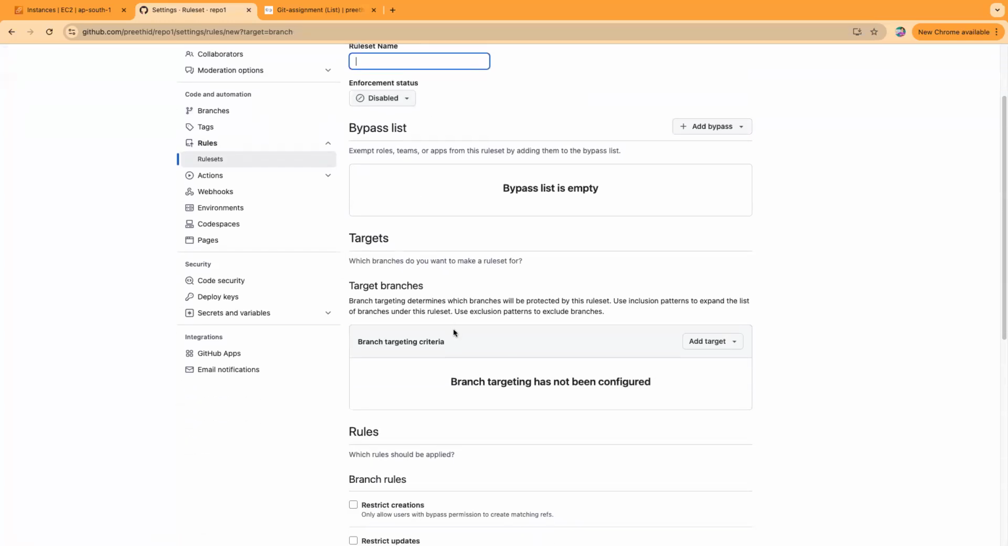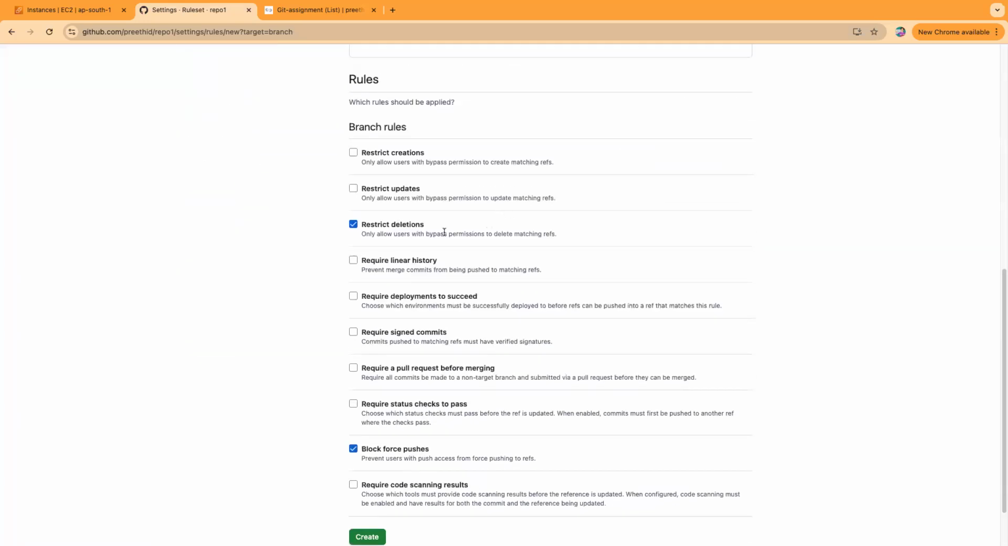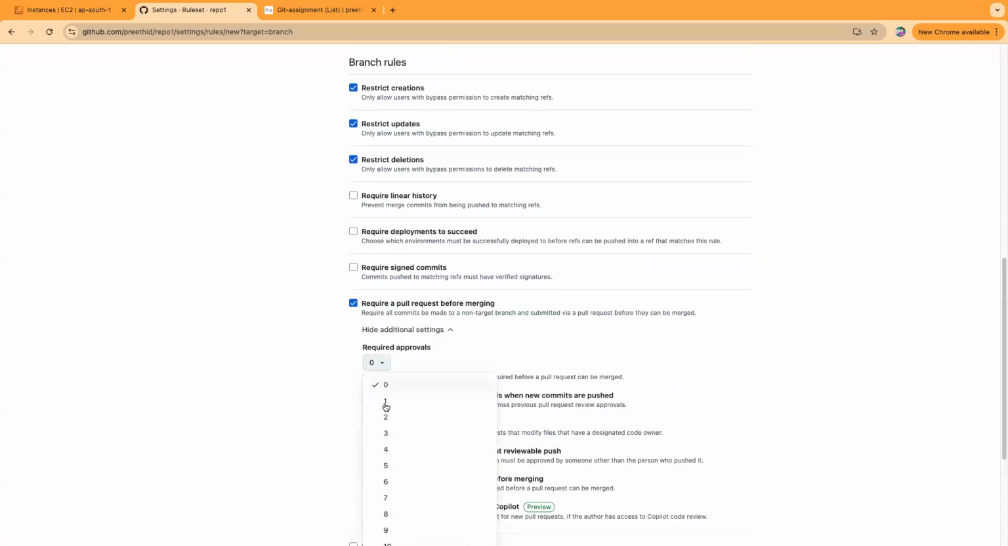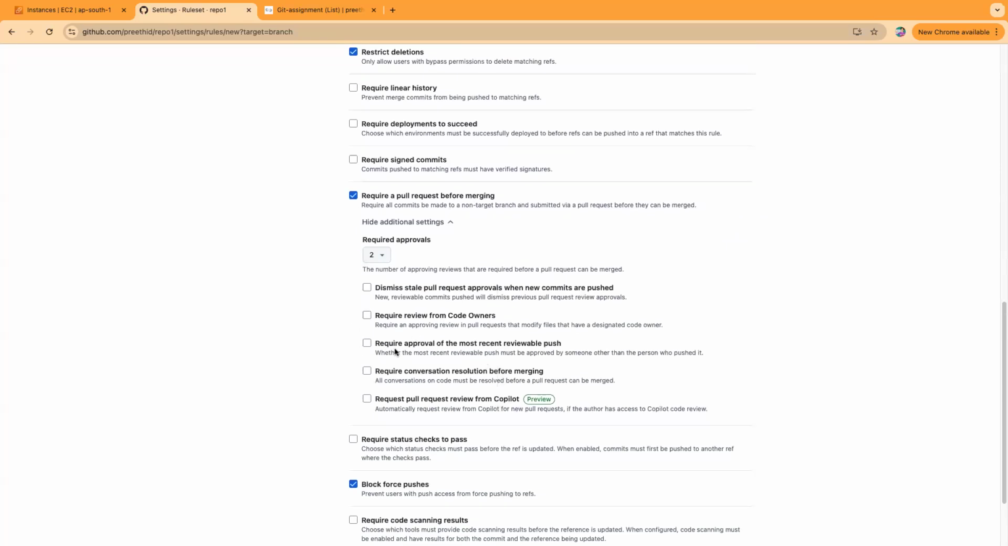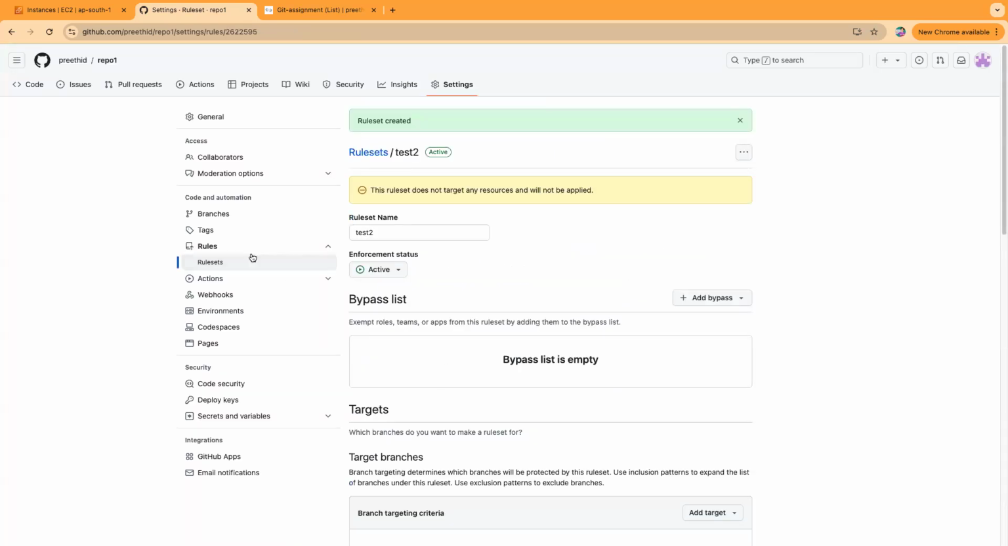What is that, enforcement status disabled? If you want the rules to be enforced, you have to choose active. So I think you have to choose active, maybe. But this is not how it was. I think some changes: restrict updates, restrict creations, require a pull request before merging, require two approvers, require approval of the most recent reviewable push, require conversation resolution. Okay, this should be fine.